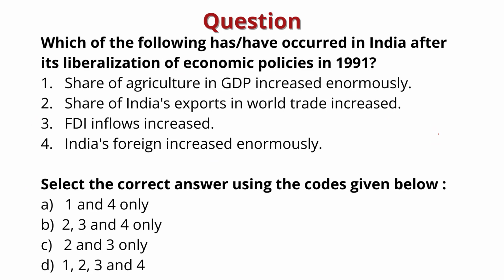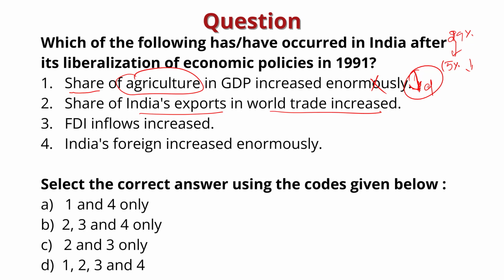Look at the first statement. See, the contribution of India's agricultural sector has gradually reduced since LPG reforms started. So agriculture, India's traditional occupation, now accounts for about 15% of GDP, down from 29% in 1991. So the first statement is incorrect. Look at the second statement. During the reform period, India achieved phenomenal growth in the service sector. Know that it is known for its successful export of IT software, auto parts, textiles, and engineering goods. Hence, the second statement is correct.